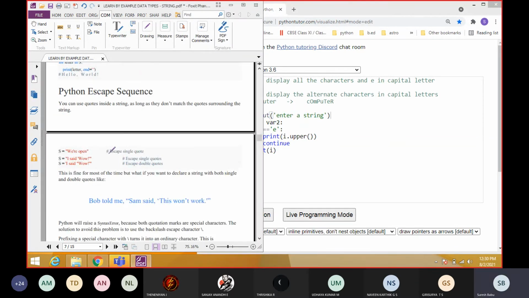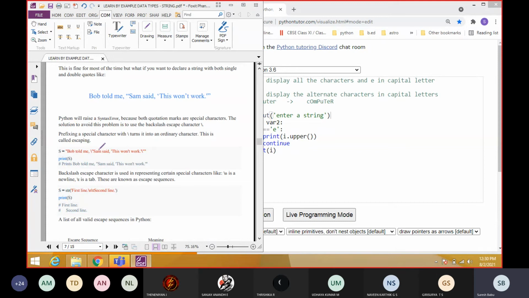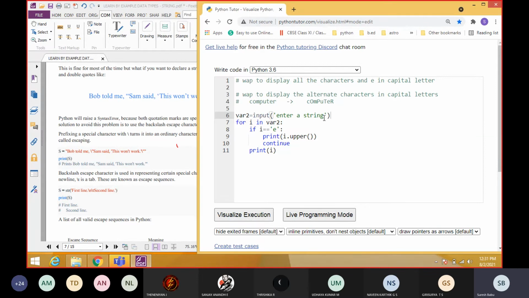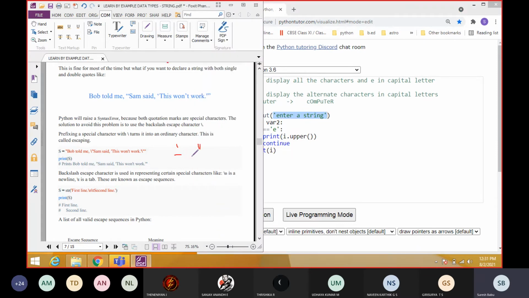So the next one: escape sequence. Once again we will show you with some example, then only you will understand. We cannot print single quotes or double quotes in the output directly, because that will be taken as a string. A string should be enclosed by either single quotes or double quotes. If you want to print single quotes or double quotes, you have to use the escape sequence.